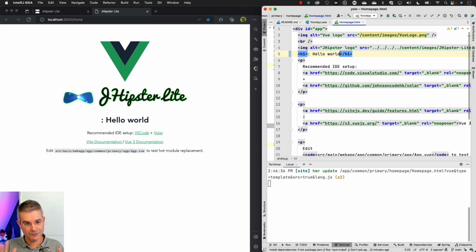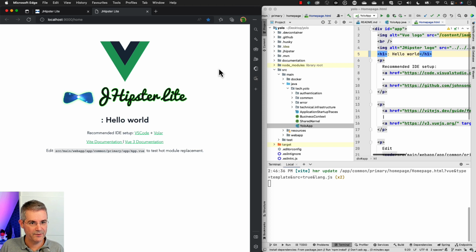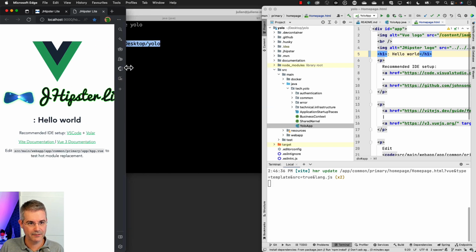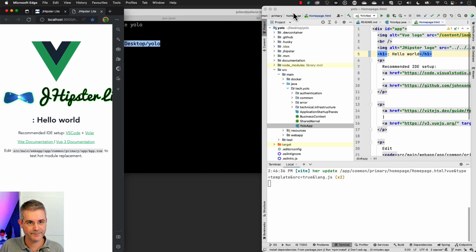So that's one of the main differences between JHipster and JHipster Lite. We use the new tooling that has appeared in the past few years for those front ends. They are much simpler than what we provide, but they are also more powerful. So we believe it's interesting for some people, not everyone probably. Now that we've seen the front end, let's work on the back end again.